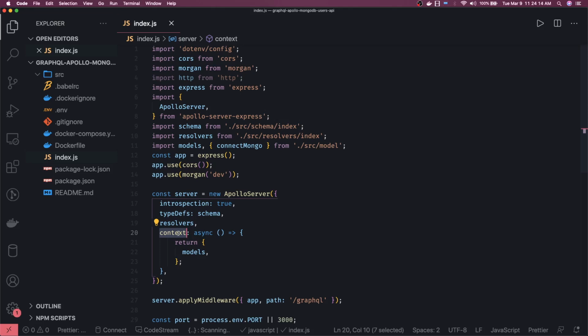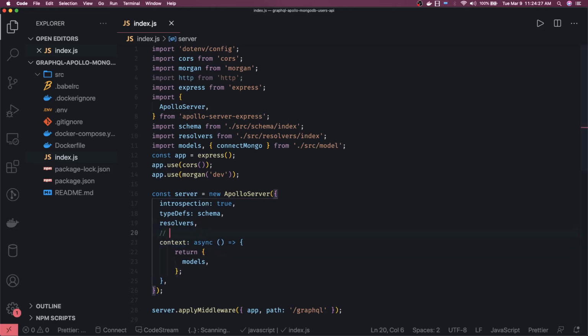Context is something which you can pass like a common data source. You are connecting to Mongoose, MongoDB, MySQL, Postgres, so you always need to pass some meta information, some database connection information. All these things you can pass here. A simple example is you are getting a JWT token from each and every user. You can decode that token and pass that information in each and every request, so you don't need to handle that at a resolver level. So all those information you can pass in the context.